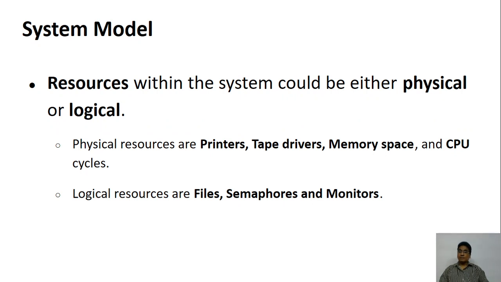Now, there are two types of resources which we can distinguish between. One is the physical resource, and the other one is the logical resource. The physical resources could be the printer, the tape drive, the memory, and CPU, and so on and so forth. The logical resources could be the semaphore and the monitors.